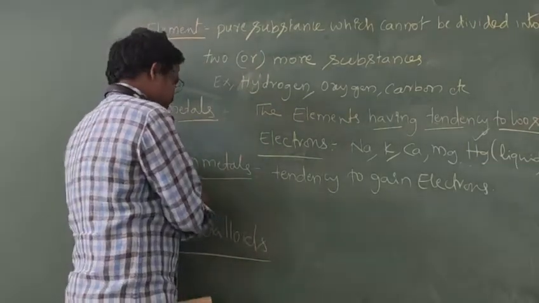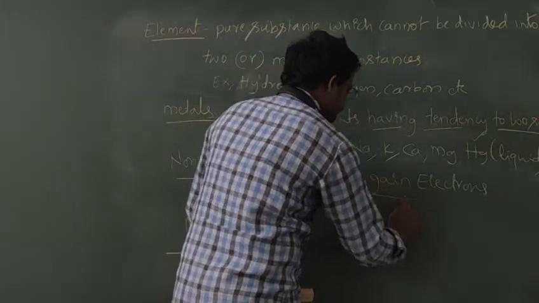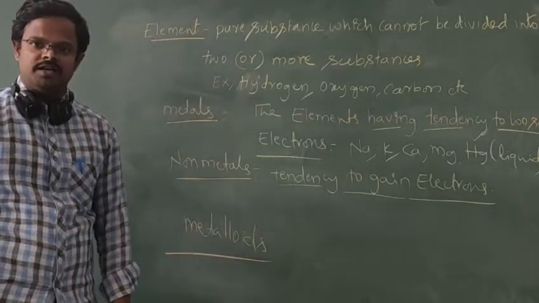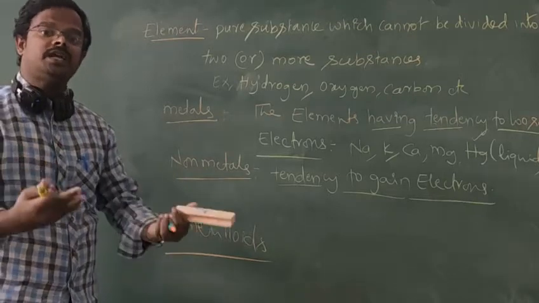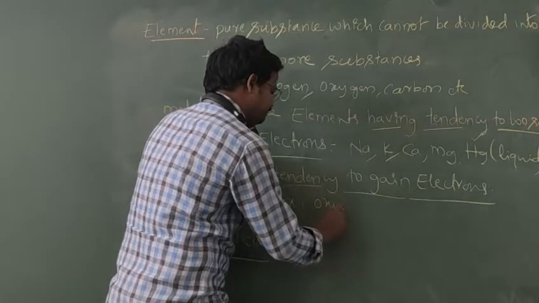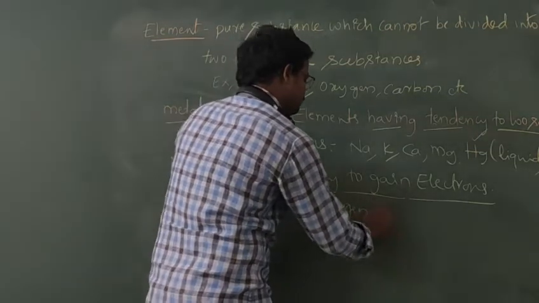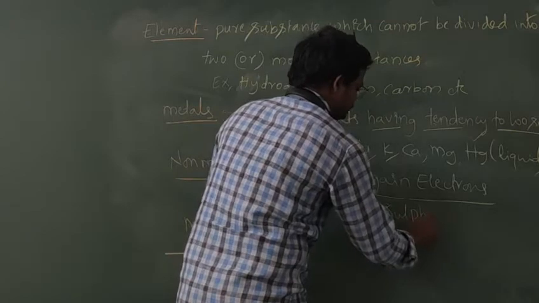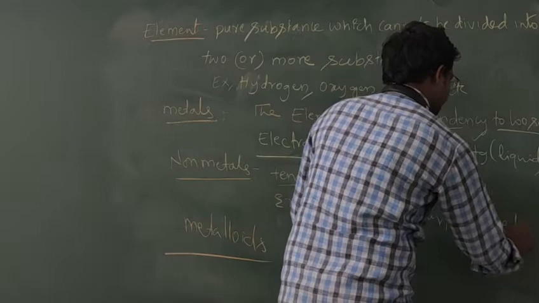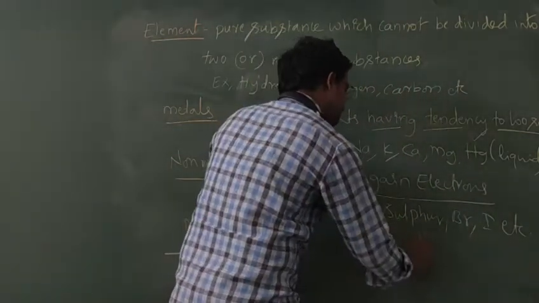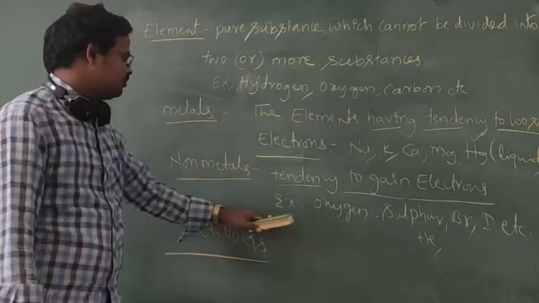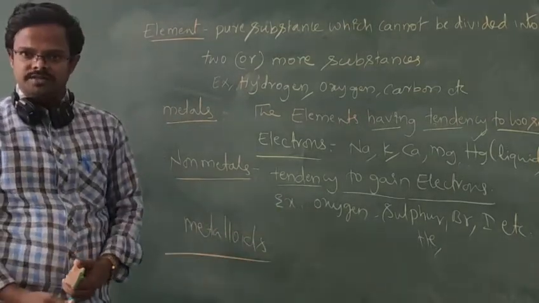Non-metals means what? The elements having a tendency to gain electrons are called non-metals. Non-metals have this electron-gaining tendency. Examples: oxygen, sulfur, bromine, iodine, and also helium and neon. These all come under the category of non-metals.